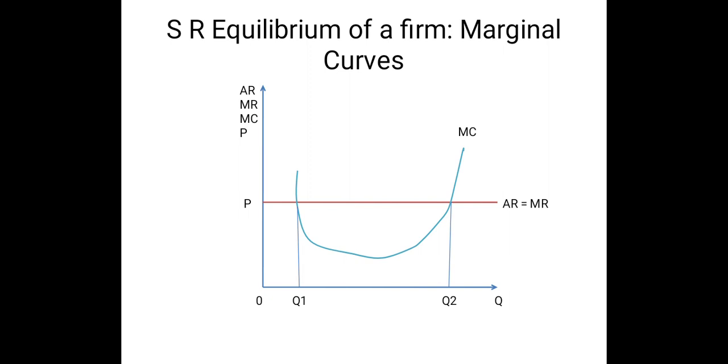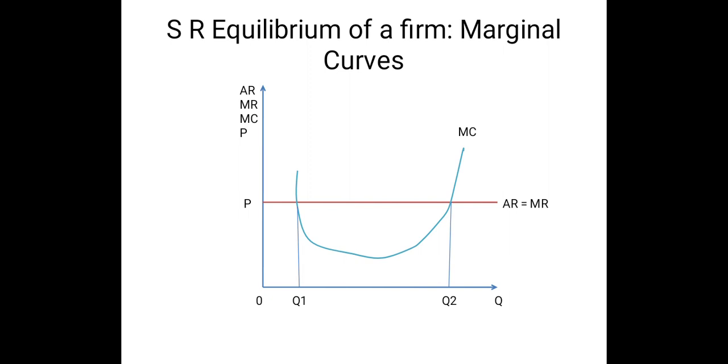Now from the mathematical explanation, we have already seen that the first order condition for profit maximization is the equality between MR and MC. And from this diagram we can see that at output level OQ1 and at output level OQ2, MR has become equal to MC.